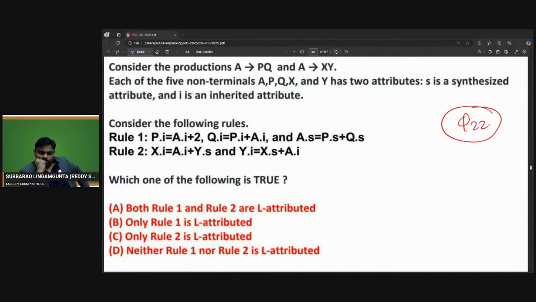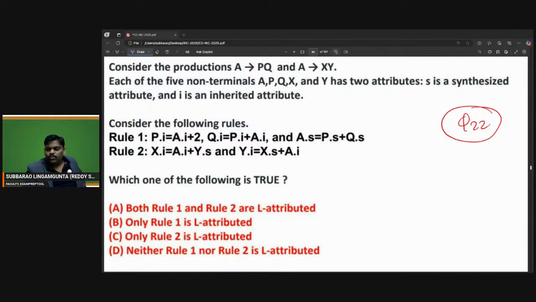Let's see how many people will give an answer.